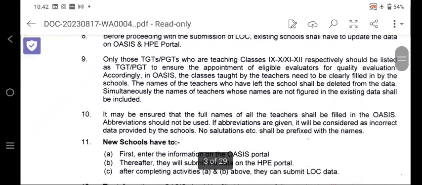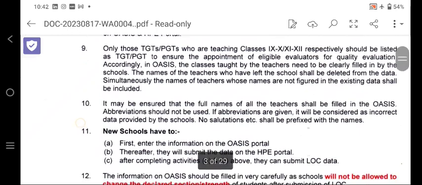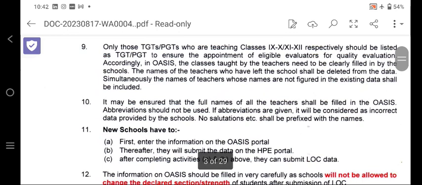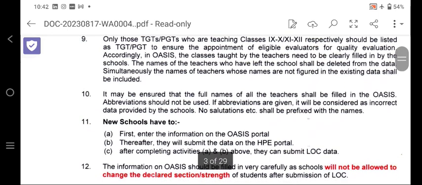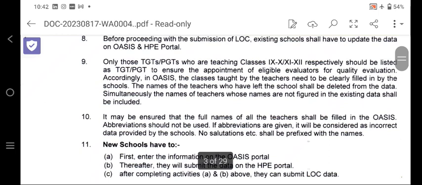Only those TGTs and PGTs who are teaching in classes 9, 10, 11, and 12 respectively should be listed as TGT, PGT, to ensure the appointment of eligible evaluators for quality evaluation. Accordingly, in Oasis, the classes taught by the teacher need to be clearly filled in by the school. The names of teachers who have left the school shall be deleted from the data, and simultaneously the names of teachers not figured in the existing data shall be included. That means Oasis data should be filled before you submit the final LOC.